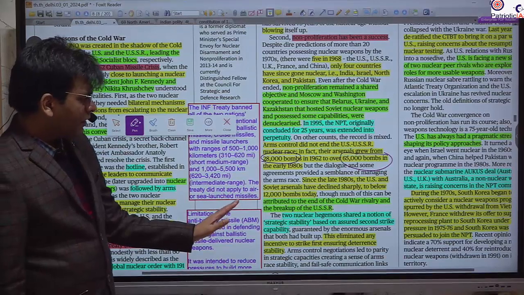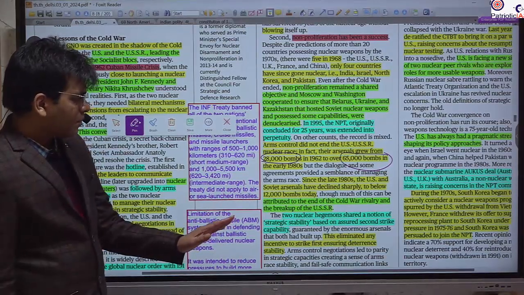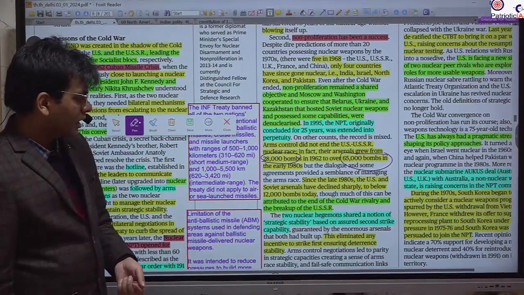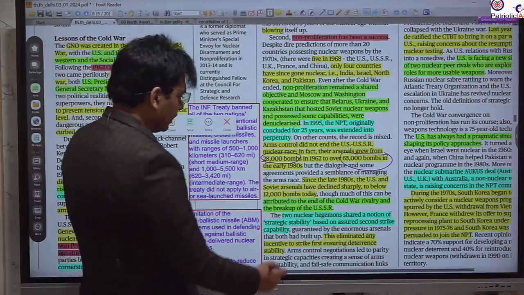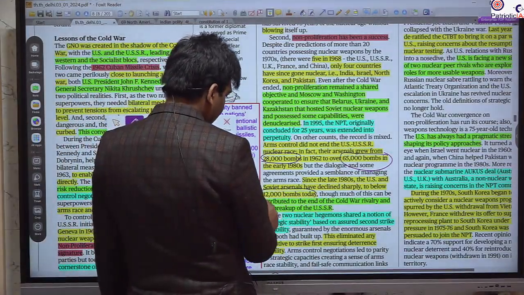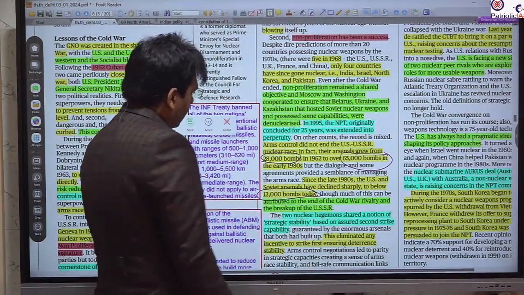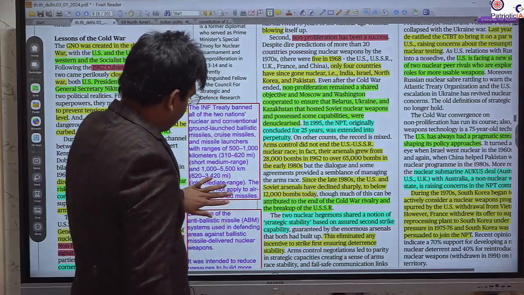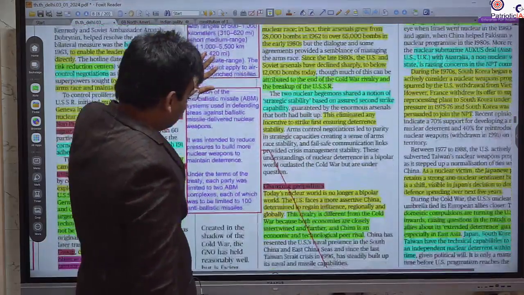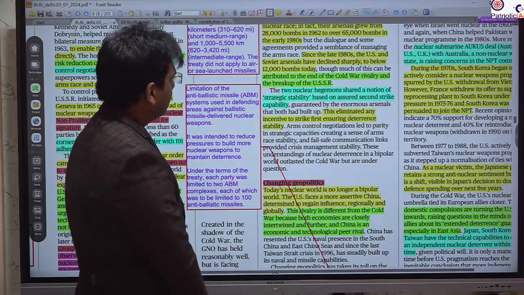But yes, in the context of the disintegration of the USSR, we also saw this number of bombs decrease as Russia subdued and disintegrated. So this was the result.